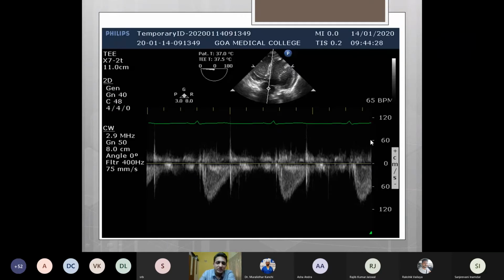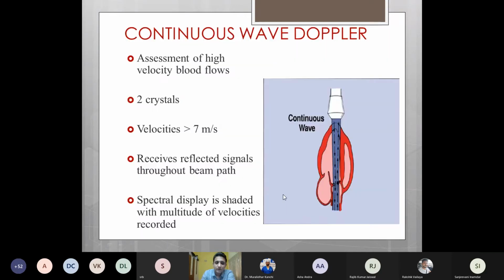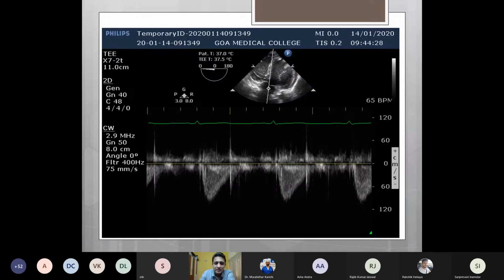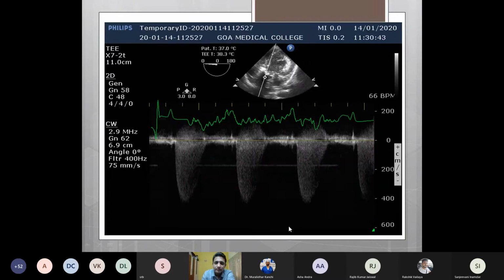Instead of the clear envelope which was seen in pulse wave Doppler, in continuous wave Doppler we see a shaded area with a multitude of velocities displayed, and usually the maximum velocity is measured in continuous wave Doppler.